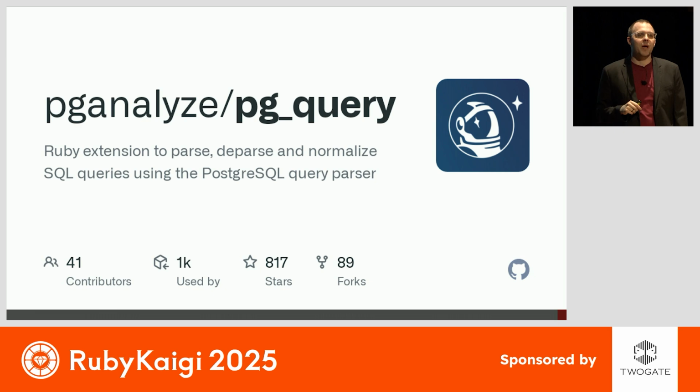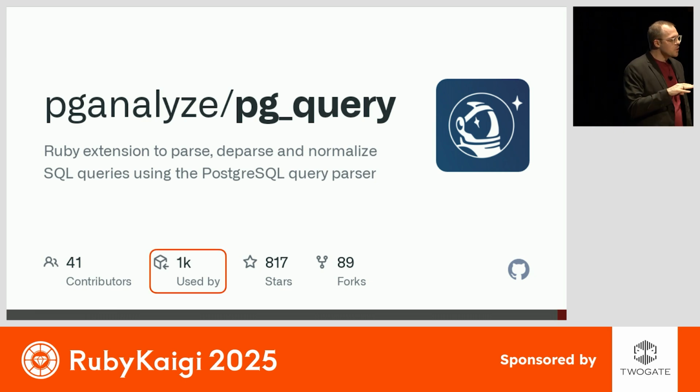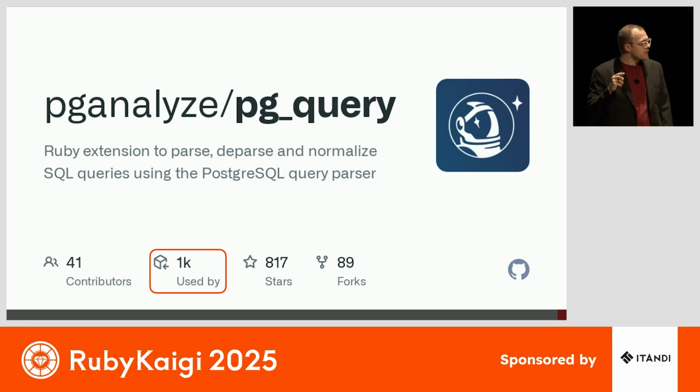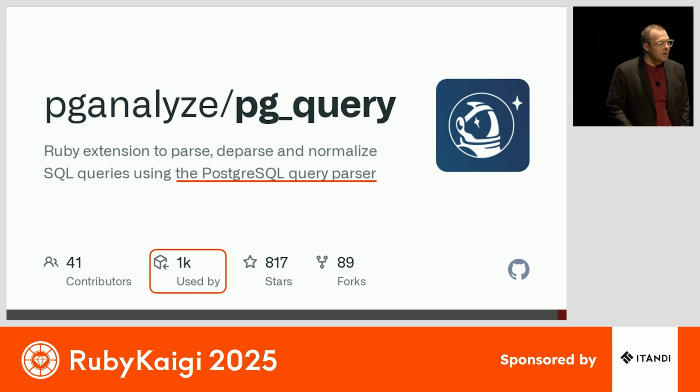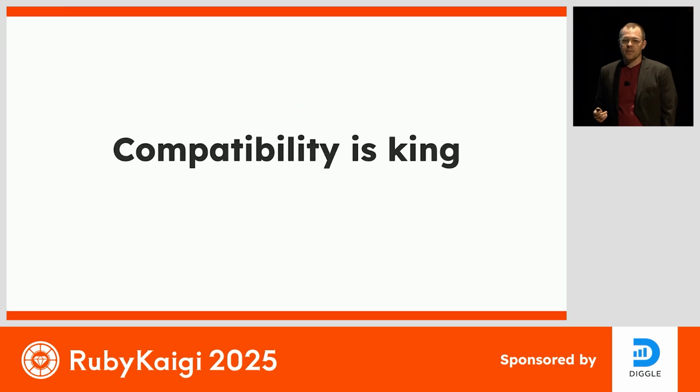It'll never be as impactful as something like pgquery. pgquery is used in over 1,000 applications and packages. And the number one reason why is that it is the parser that Postgres uses, which means it has 100% compatibility. And that compatibility is the foundation that is needed to build an ecosystem of tools on top of a parser. When it comes to parsing, compatibility is king.